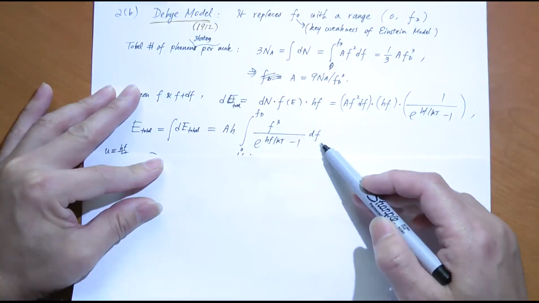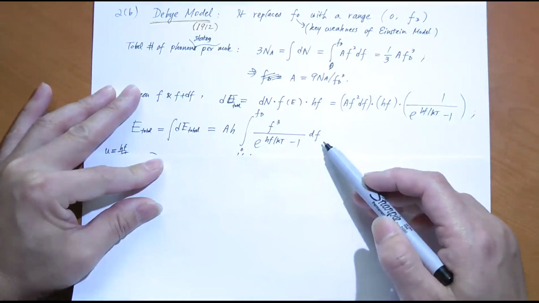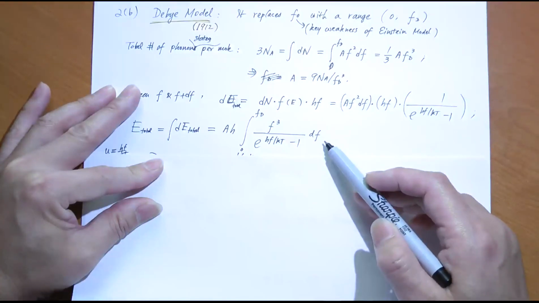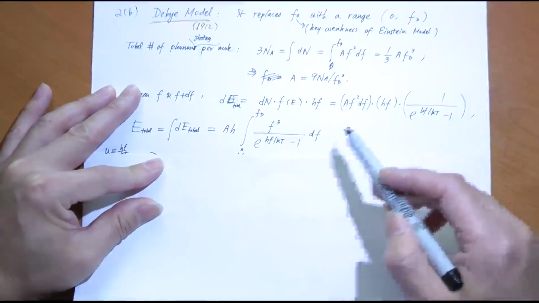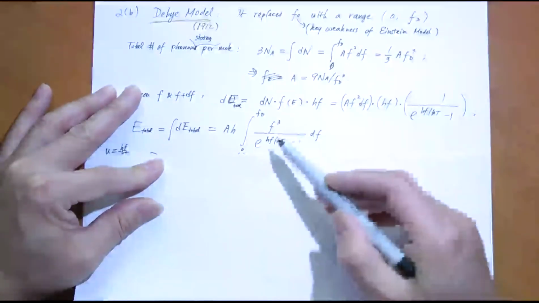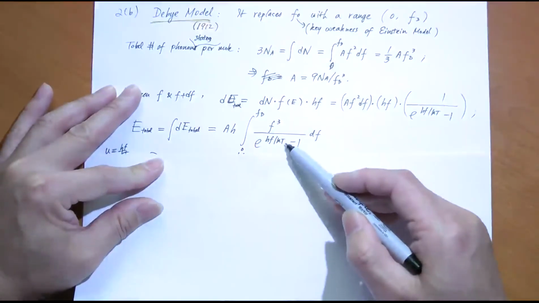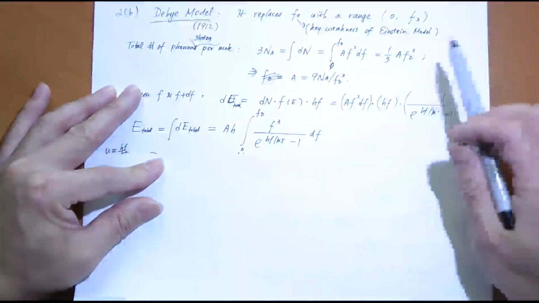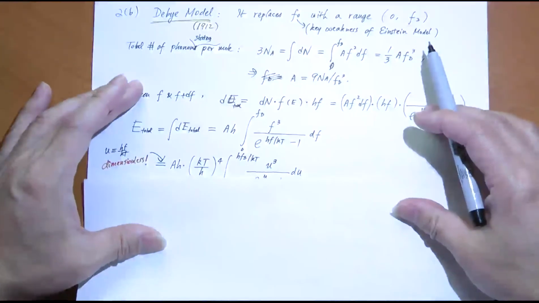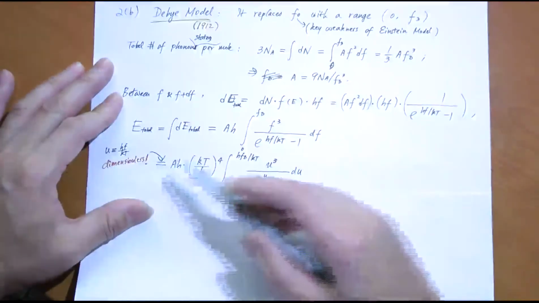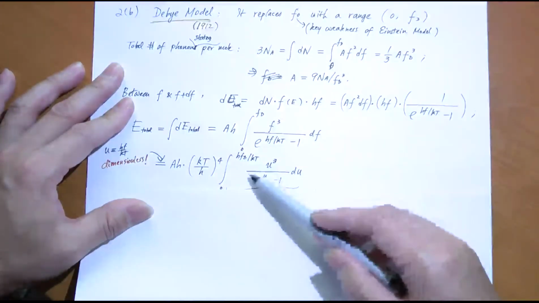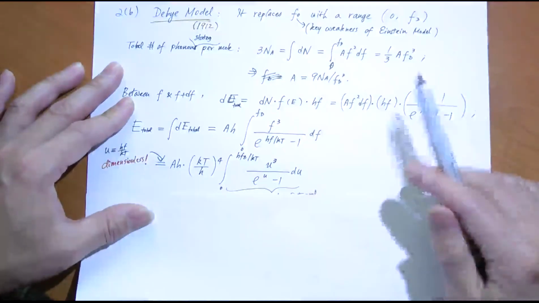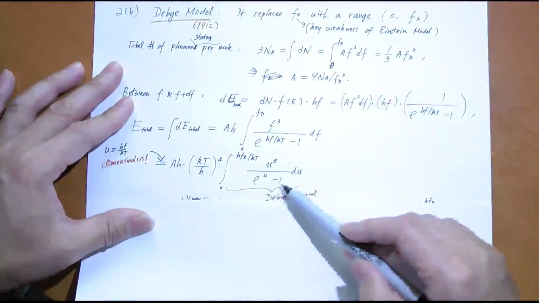There is a very important technique which we used once before when we looked at the Stefan-Boltzmann law, and we'll use it again, and that is we introduce a dimensionless variable to replace f. f is not a dimensionless variable. hf over kT is a dimensionless variable because it's on the shoulder of the exponential. So let's define u as hf over kT. Replace df with du, and then you have to throw out this constant to balance it, okay? What is so nice about this integral? This is called the Debye integral, by the way.